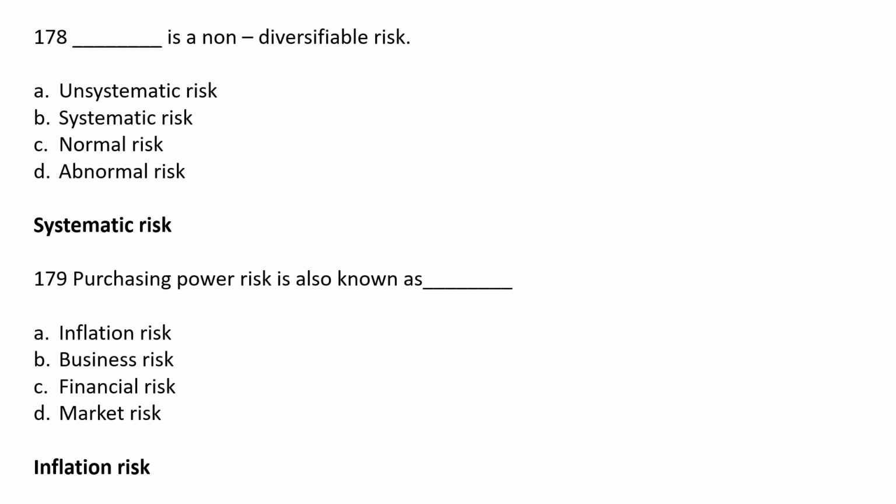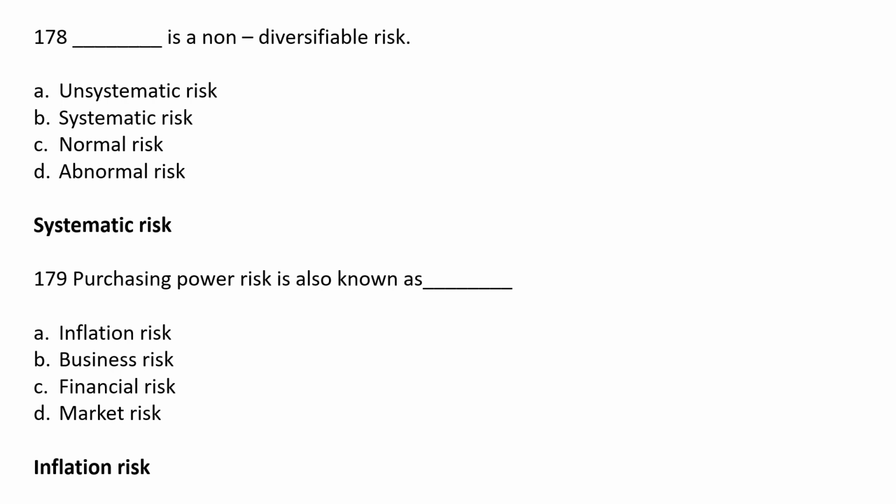Next, dash is a non-diversifiable risk. Option A unsystematic, option B systematic risk, option C normal risk, option D abnormal risk. The correct answer is option B, systematic risk. So systematic risk is a non-diversifiable risk.